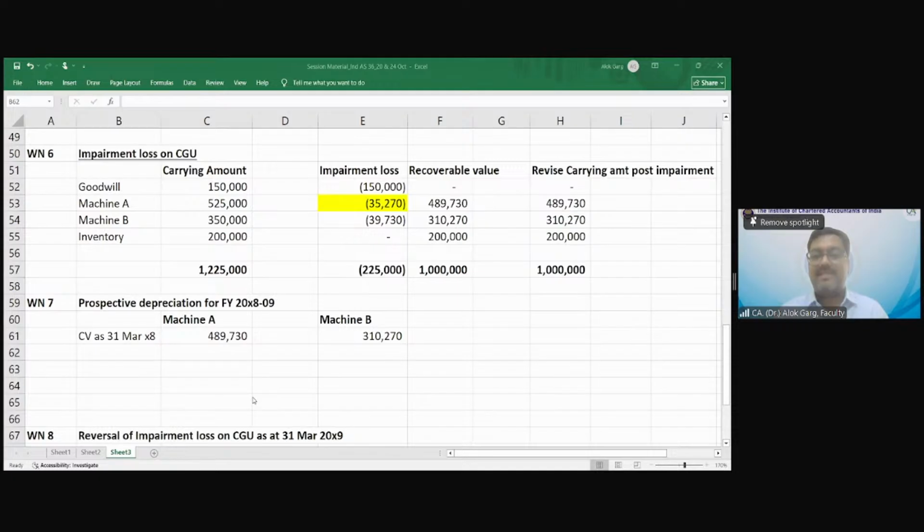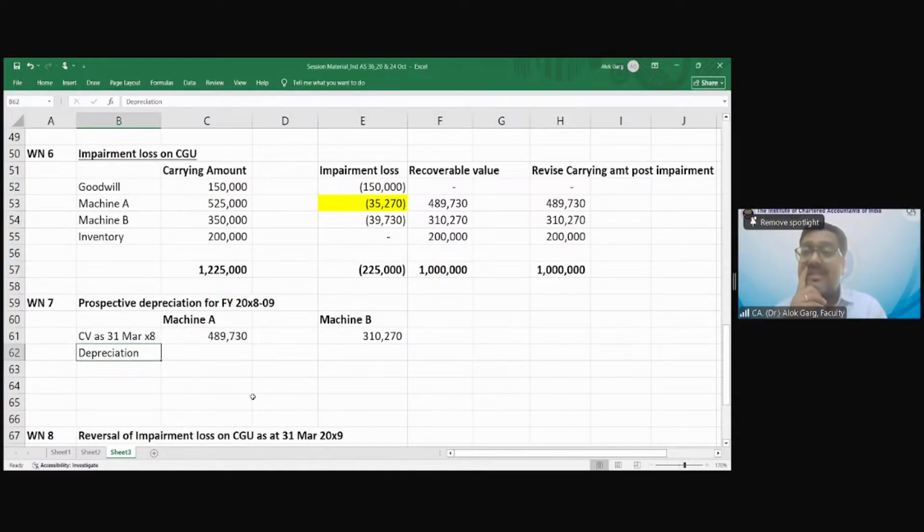What will be the depreciation? 489,730 minus 50,000 depreciation divided by 5. What will be my depreciation for the next year? Sir, it will be 87,946.